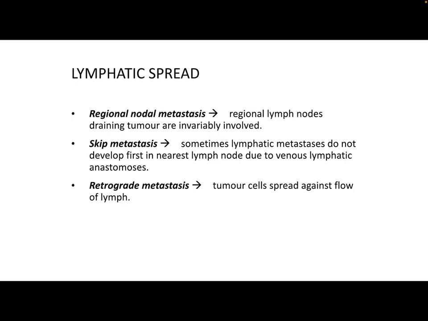Regional nodal metastasis. This means that the regional lymph nodes draining a tumor or the tissue containing the tumor are invariably involved in the metastasis. For example, involvement of axillary lymph node in carcinoma breast. Skip metastasis means sometimes the lymphatic metastasis do not develop first in the nearest lymph node due to venous lymphatic anastomosis, and it may appear in another lymph node. Retrograde metastasis means the tumor cells spread against the flow of the lymph.